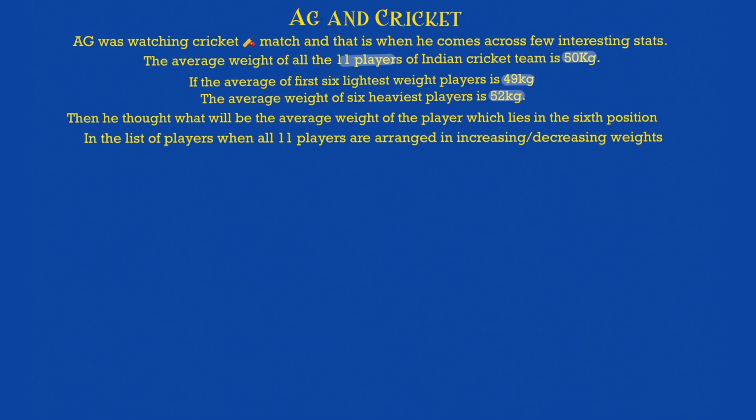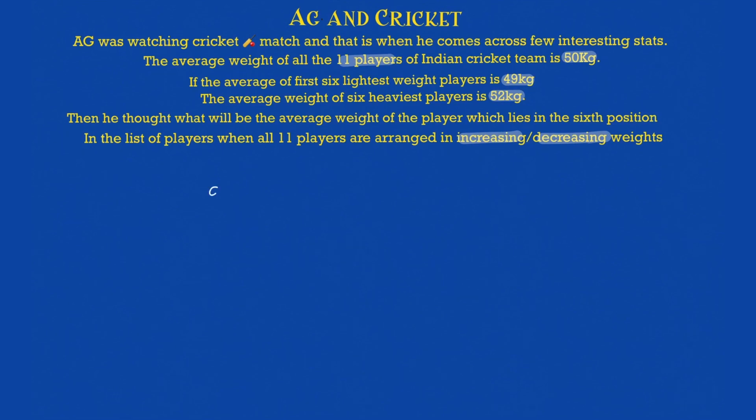Then he thought, what will be the average weight of the player who lies in the 6th position if all the 11 players are arranged in increasing or decreasing order of weight? So if I arrange them in increasing or decreasing order, the player who will come 6th, what will be the weight of that player? The average weight will be nothing but the weight of that player at the 6th position. That's what you have to think and reach your answer. So let's start with this.